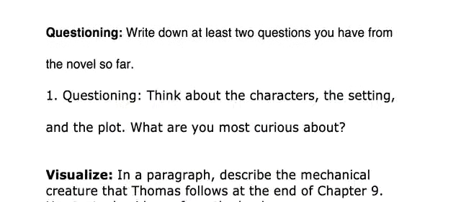Questioning. Questioning is a very important skill that enables us to look further into the details of our novel. So, when you go about questioning, think about the characters, the setting, and the plot. What are you as the reader most curious about?